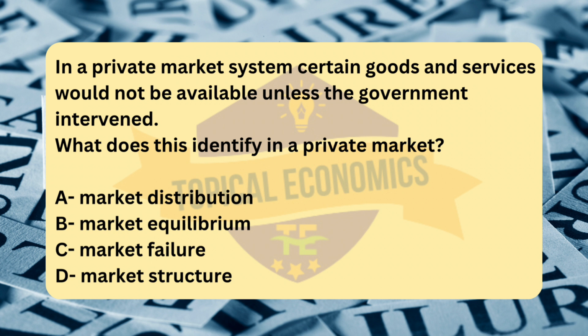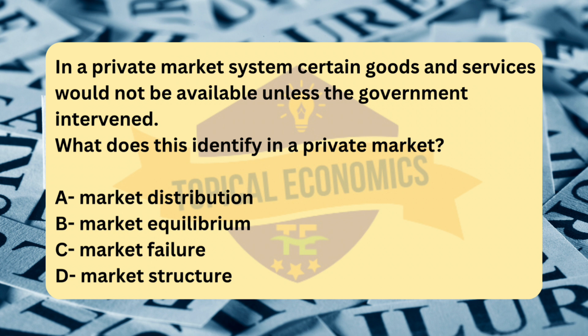Analyzing the other options. Option A, market distribution, refers to the way goods and services are allocated or distributed among consumers in a market. This is not the cause of the absence of goods and services in a private market system, but rather describes how resources are divided among individuals. The absence of goods and services typically stems from market failure, not distribution issues. Next, option B, market equilibrium, occurs when the quantity supplied equals the quantity demanded at a given price. In a competitive market, equilibrium typically leads to an efficient allocation of resources.